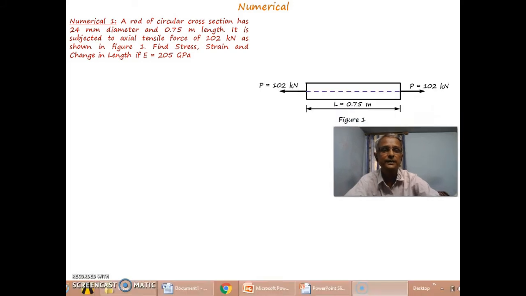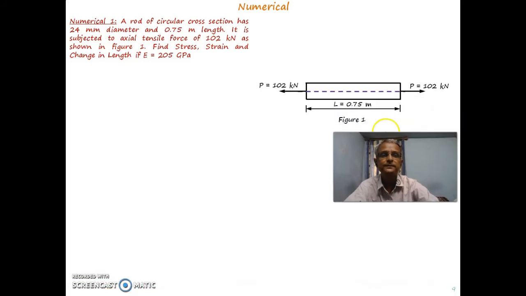So this is the diagram given. Length is 0.75 meter. Force applied is tensile force 102 kilonewton, and the cross section is circular with a diameter of 24 mm.